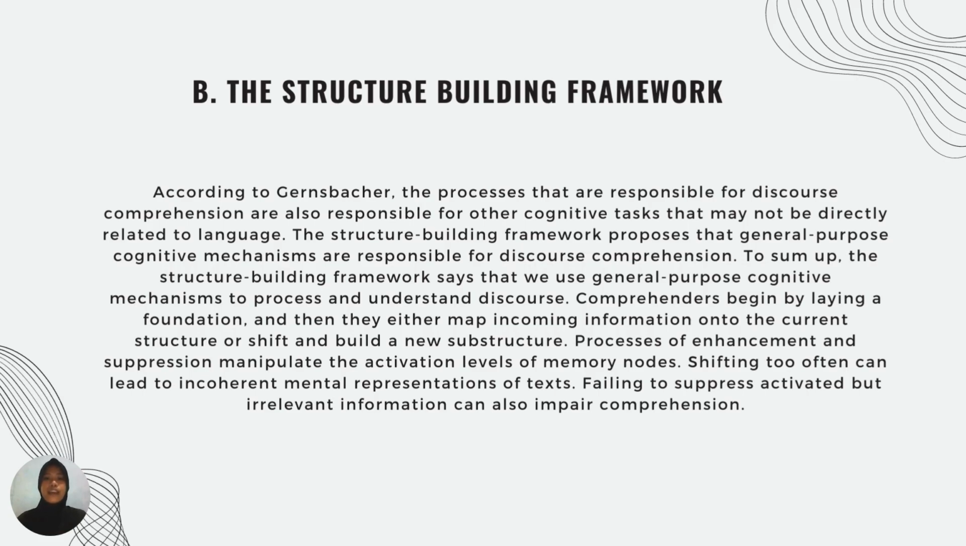Comprehenders begin by laying a foundation, and then they either map incoming information onto the current substructure, manipulate the current structure, or shift and build a new substructure. The processes of enhancement and suppression manipulate the activation level of memory nodes. Shifting too often can lead to an incoherent mental representation of the text. Failing to suppress activation by irrelevant information can also impair comprehension.